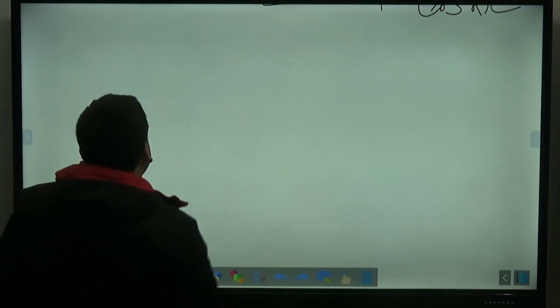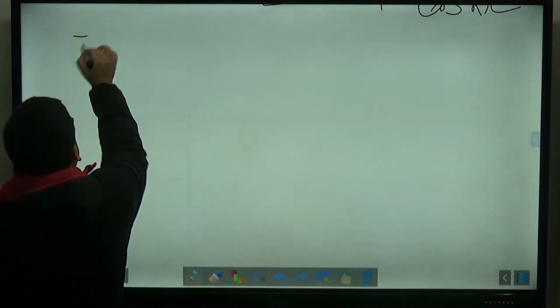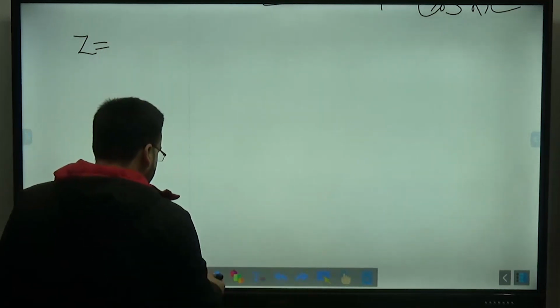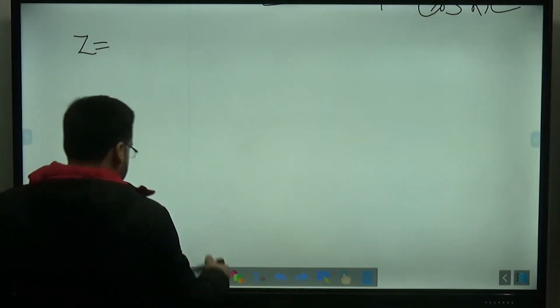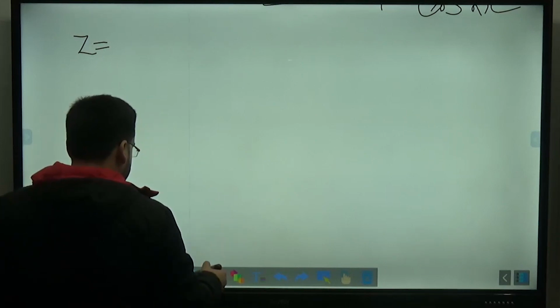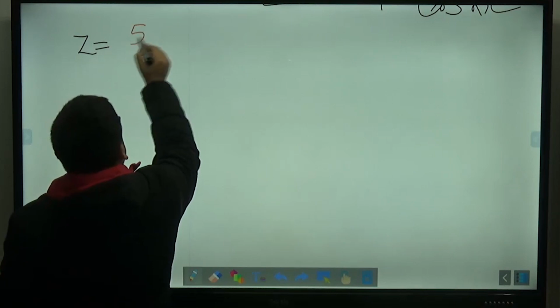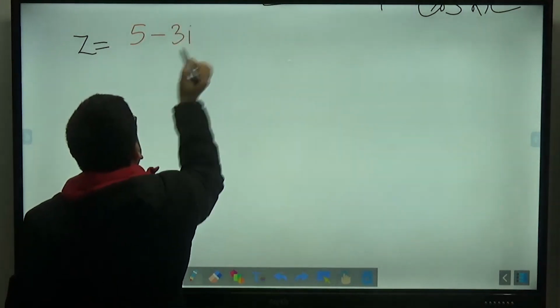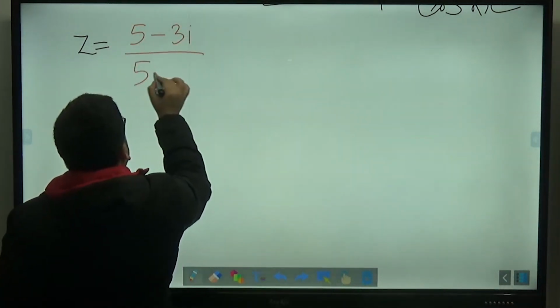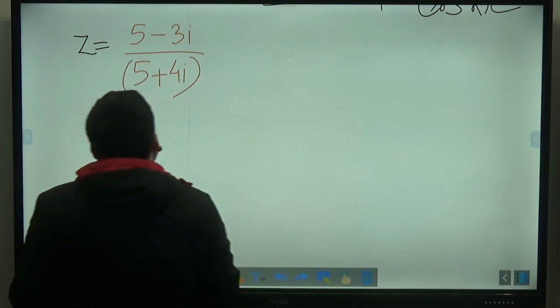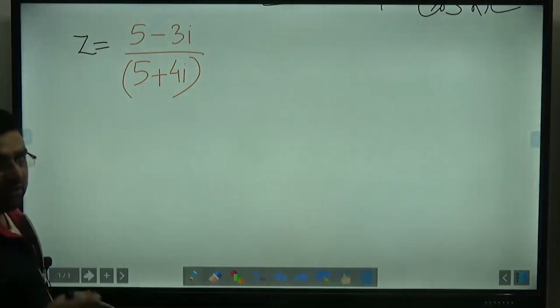Then I also told you how to divide a complex number. For example, a complex number is given to you like this: 5 minus 3i divided by 5 plus 4i. And somebody is asking what is the exact value of this complex number.